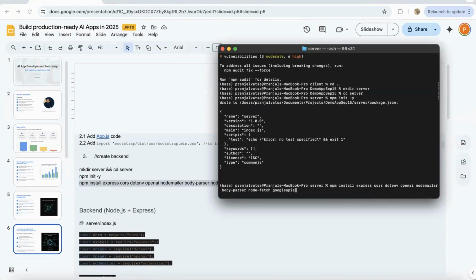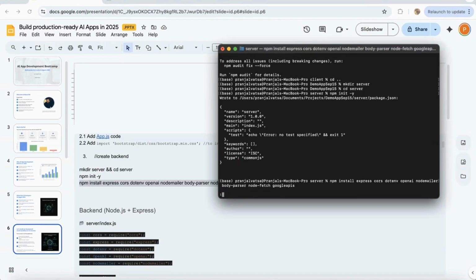We have CORS for making cross-origin calls so that the API calls from my browser aren't blocked by my backend. Then we have to manage the environment variables. We have dotenv. We have OpenAI for generating emails. Then we have Nodemailer, we have Body Parser, we have Node Fetch, and we have Google APIs, right?